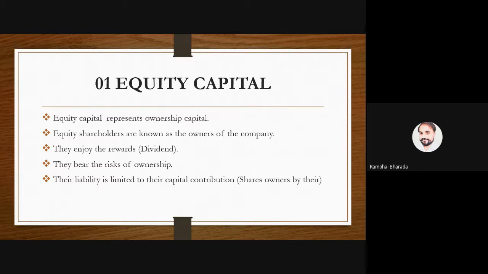Okay. Now the last one, an important condition about the equity capital: the liability of the equity shareholders is limited to that particular number of shares. If I am having 20 shares of Reliance Limited, then my liability is limited to those shares. In case of a partnership firm, the liability is unlimited.